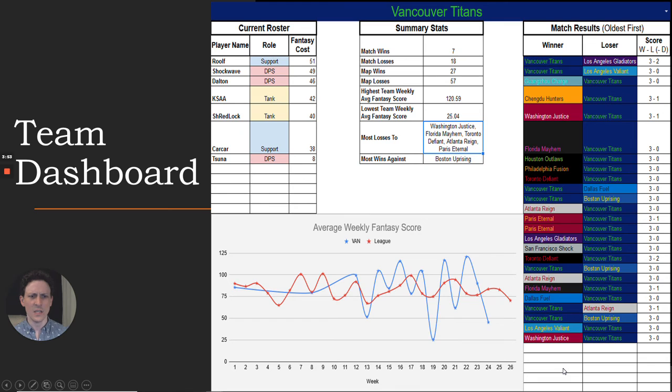And then when you're selecting who you think will win the coming weekend's matches, you can look at the team dashboard. Again, dynamically generated. You can see the match results for the season so far that involved this team, what those scores were, the current roster for that team, and some summary statistics.